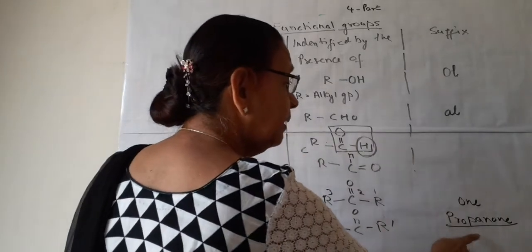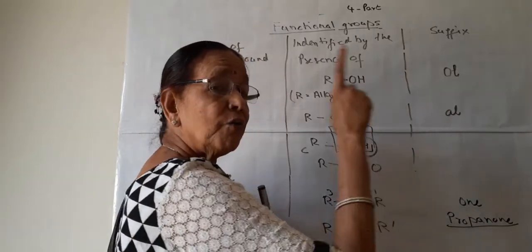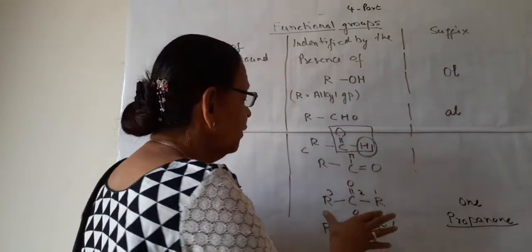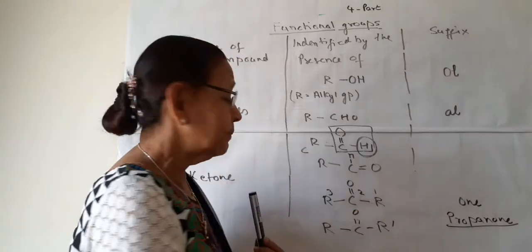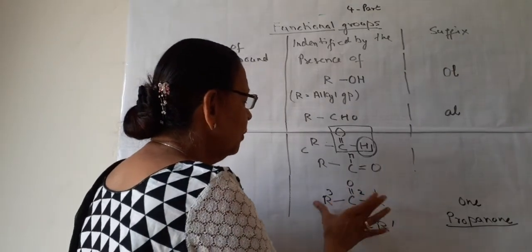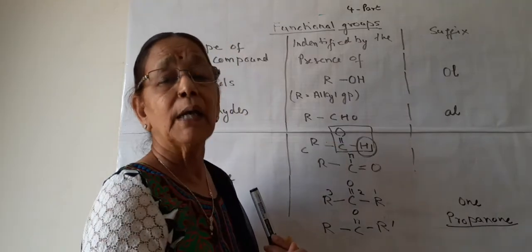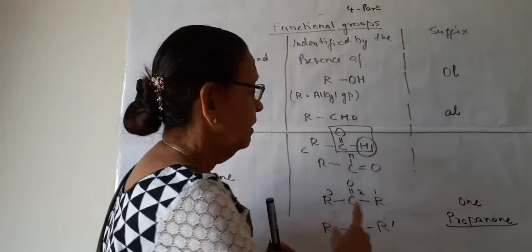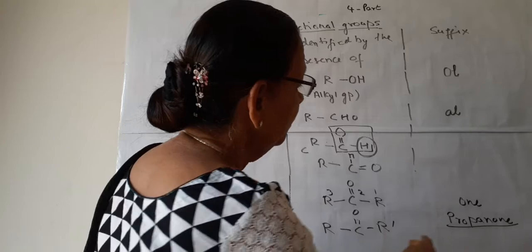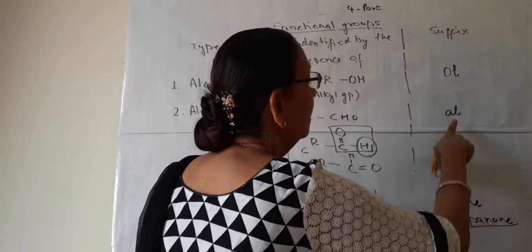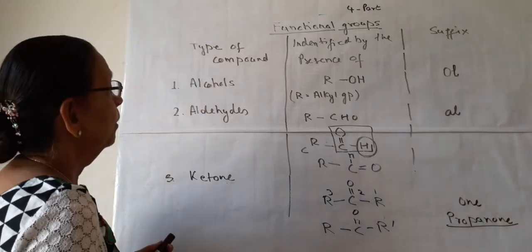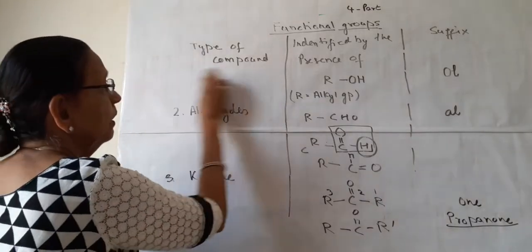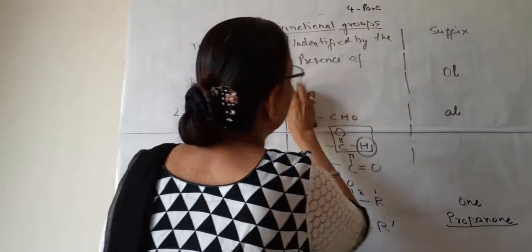So propanone is the first, smallest ketone, formed by a minimum of 3 carbon atoms, because this CO group should be flanked by carbon on both sides. So this is how the suffix is -ol, -al, and -one, and this is the third group, ketone.